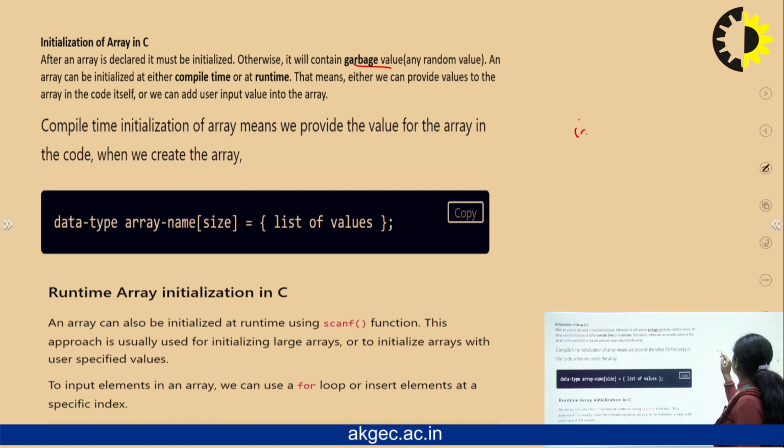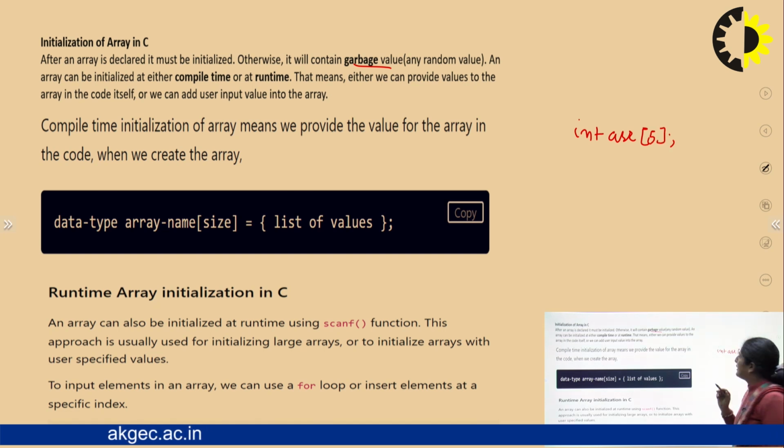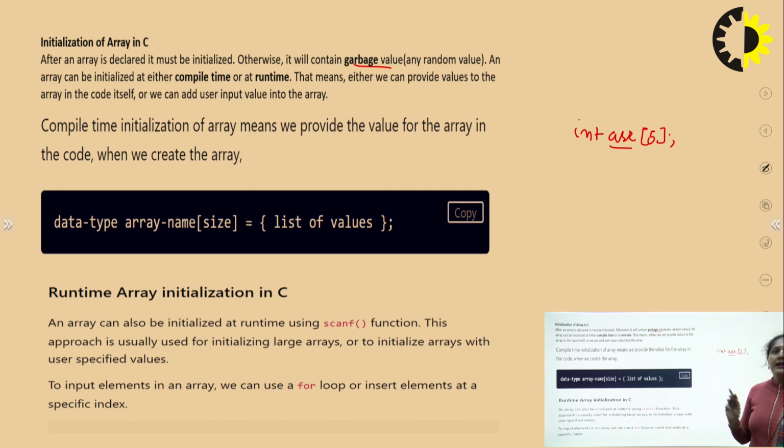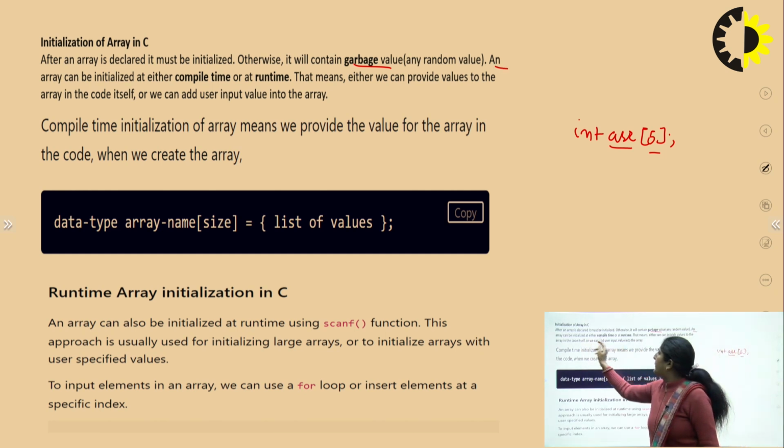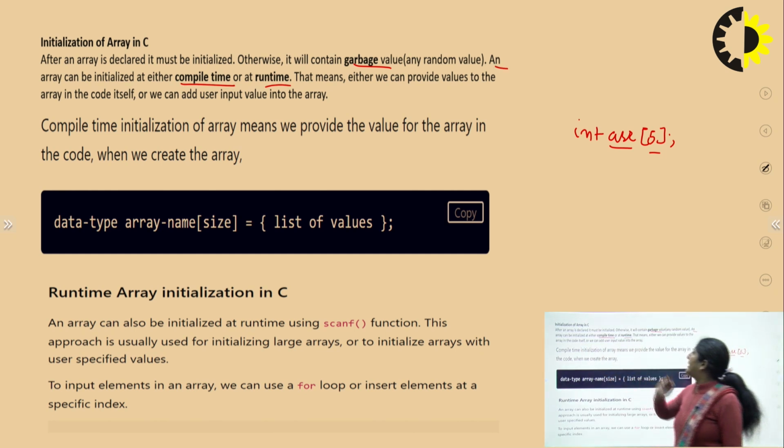Let's suppose I write int arr[5]. So this is a declaration. I have declared an array with the variable name arr and the size of 5. Now we have to initialize the values also. What are the 5 elements? If we don't do that, it will store garbage values here, any random values. So to initialize, it can be either at compile time or at runtime.